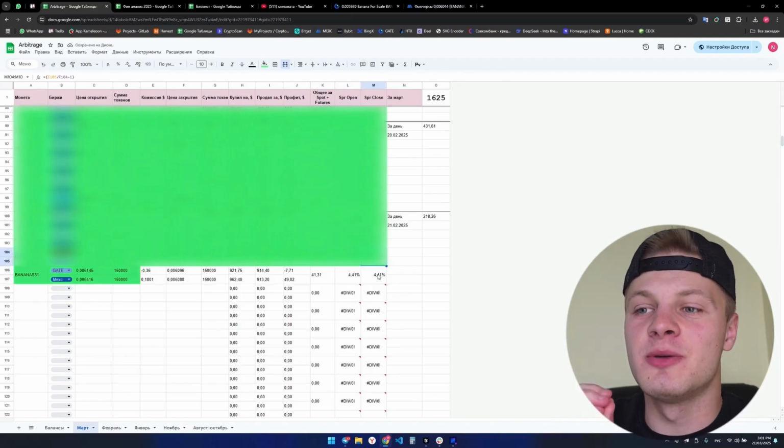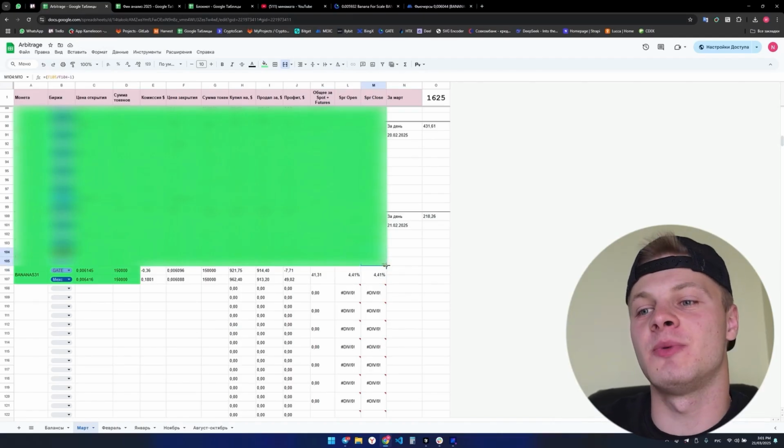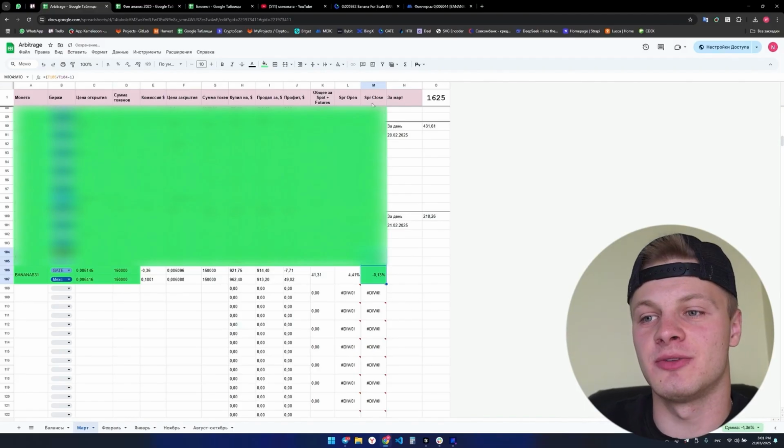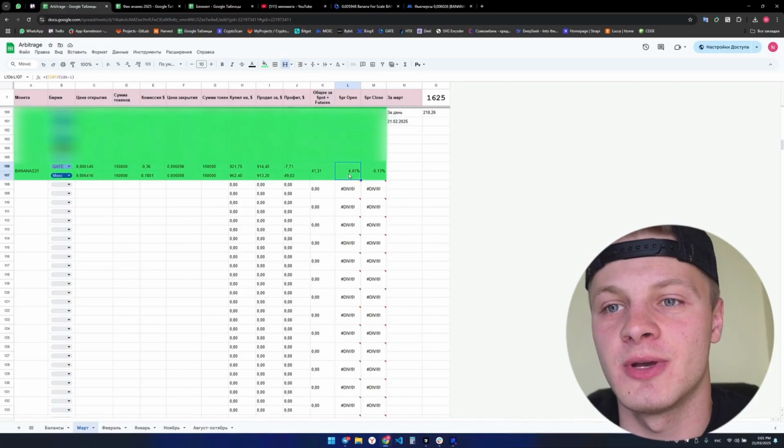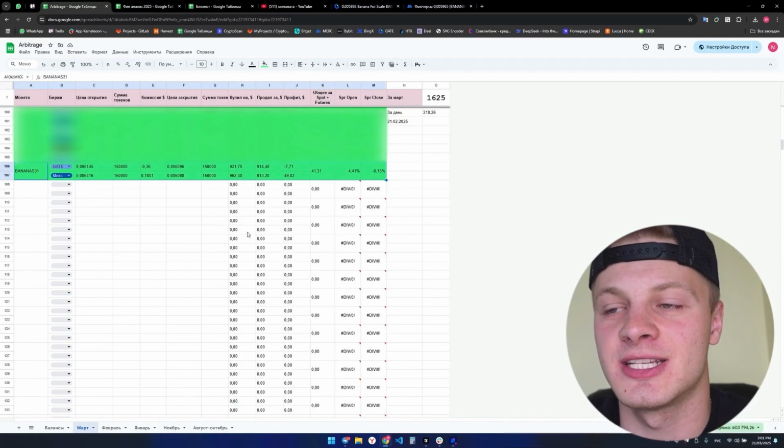What's interesting about this trade is that I managed to close it almost at break even. So we opened at a spread of 4.41, and when we closed, it turned out to be minus 0.13. Well, basically, around zero. In other words, we opened the trade when there was a price divergence and closed it almost exactly at the convergence. There was a small difference. So we opened at prices of 0.206145 and 0.206416 and closed at prices of 0.206096 and 0.206088. In other words, we closed the trade almost at break even and the final spread was about 4%.